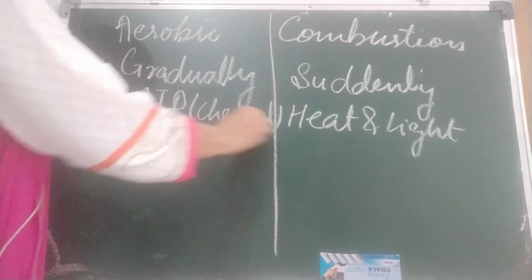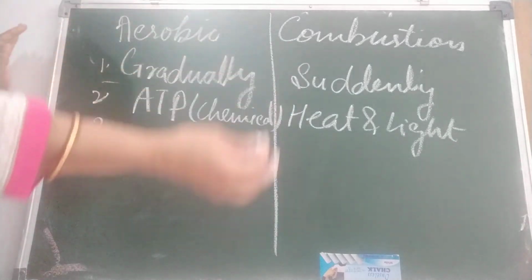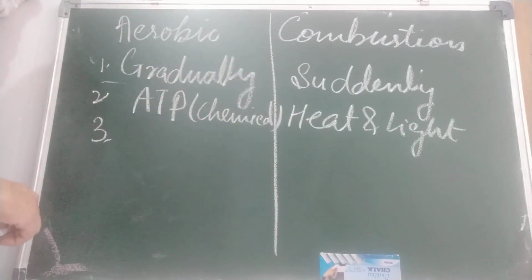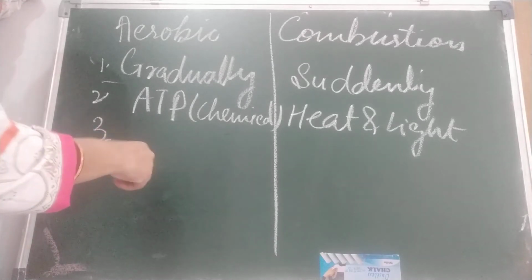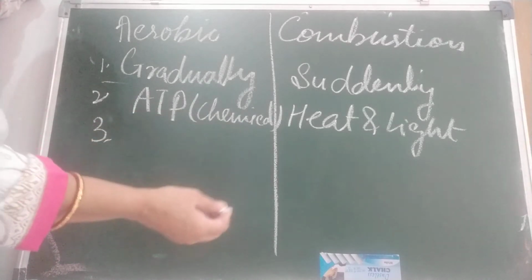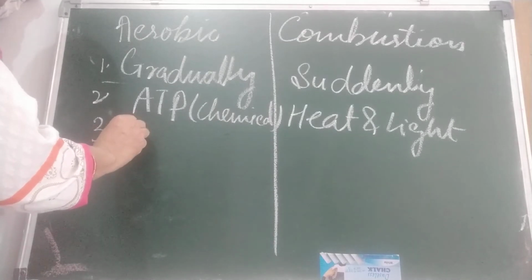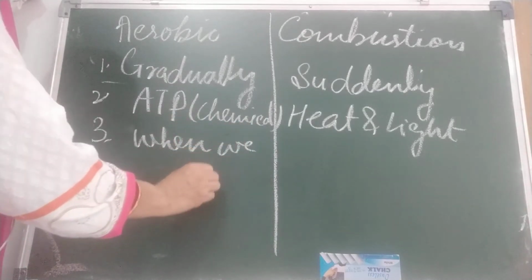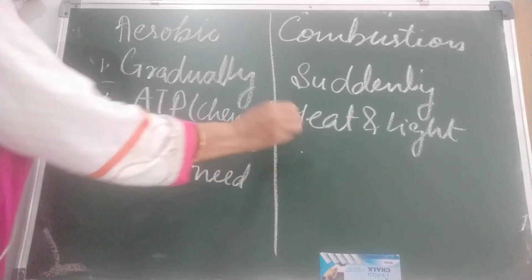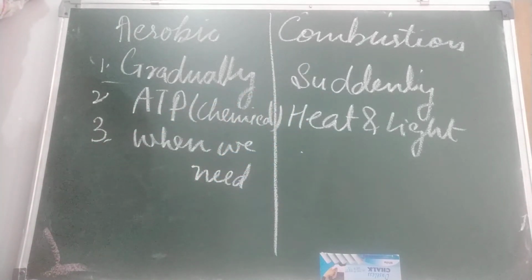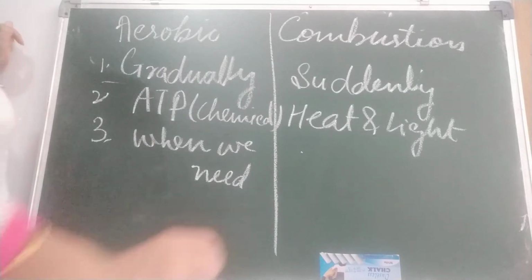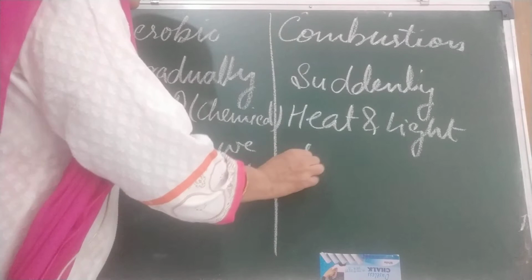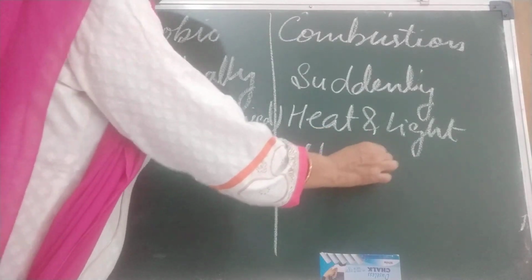This ATP is stored inside the body and can be used in the future, when we need it. In combustion, if we are using that energy at that time, it's fine, otherwise it is not stored as ATP.